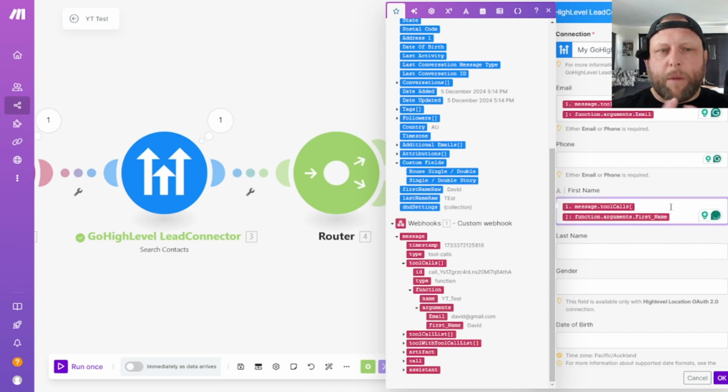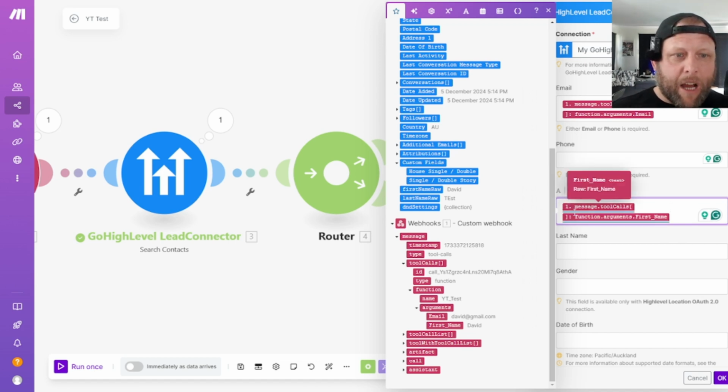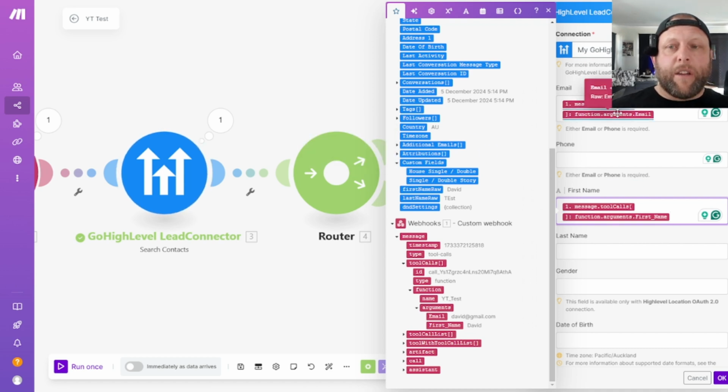Right, so this is what I mean by mapping data from a webhook. If these aren't dark red colors or blue colors, and it's just the outline, and you've downloaded a scenario like this, then this is where you're going to run into problems. It's not going to work and it's going to fail. So we need to make sure they map properly, but the webhook first needs to receive the data.